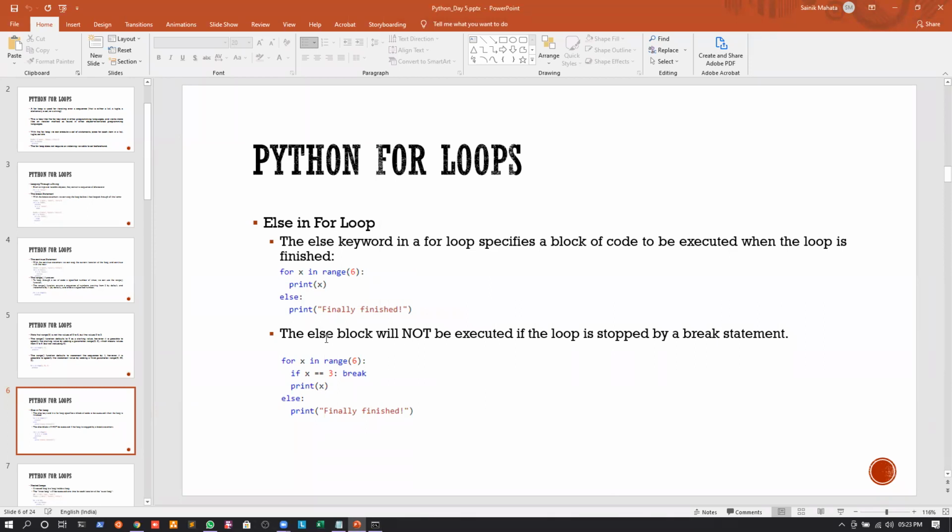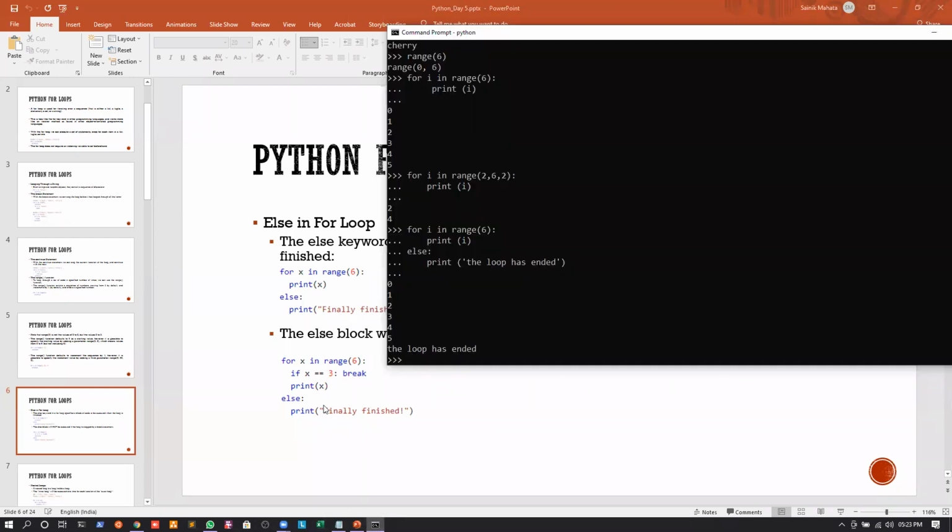Now again, the else block will not be executed if the loop is stopped by a break statement. If you remember, I was telling you earlier that if I use a break statement, it is not like I will just come out of the loop, I will actually break out of the whole loop. So again, to implement that, we have given this example.